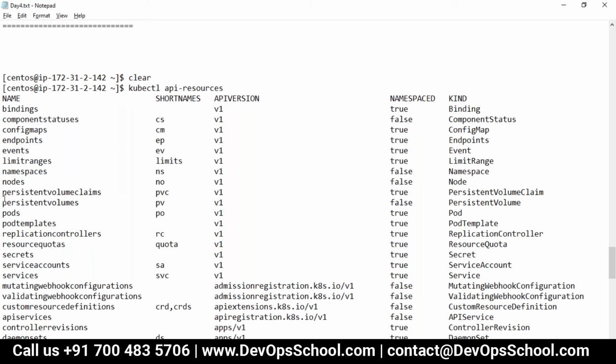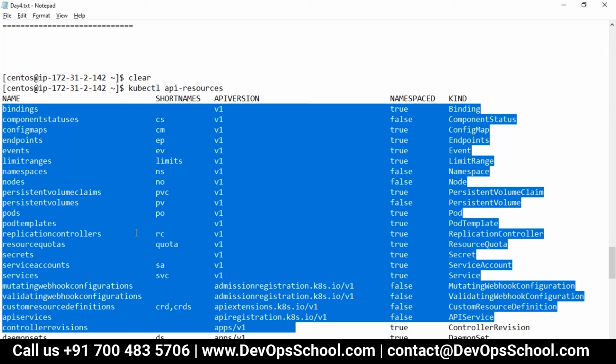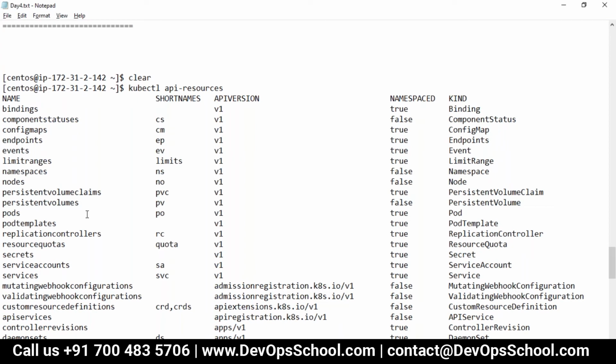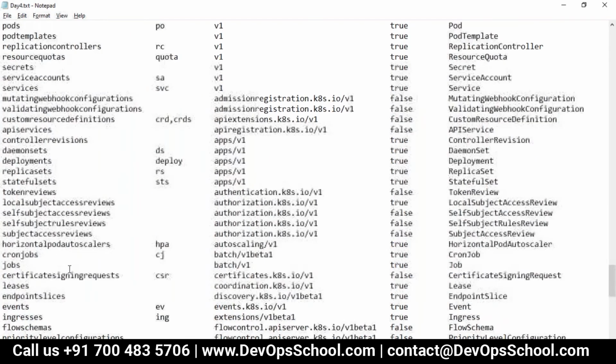What do you want? I want some of these. Some of the stuff, like a pod, we have discussed a lot. Nodes, you know that, right? Nodes, you know that. But the remaining things we have to learn.